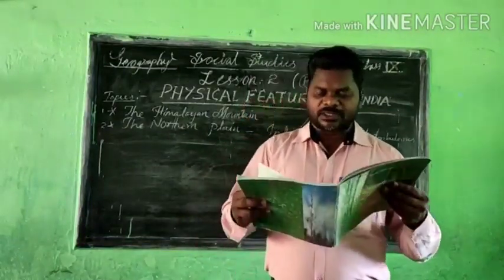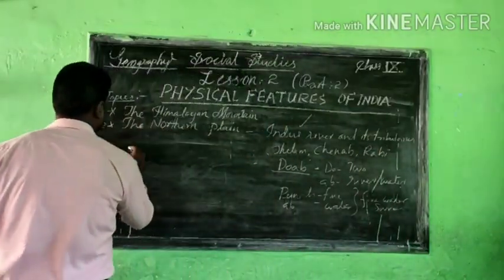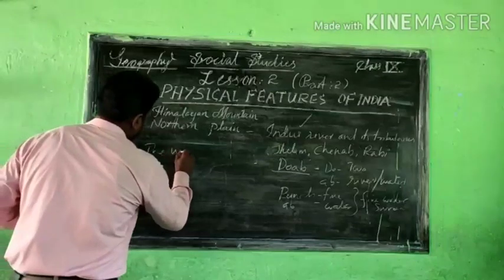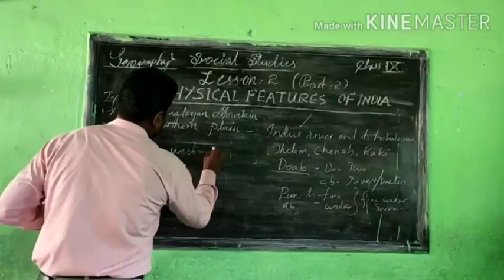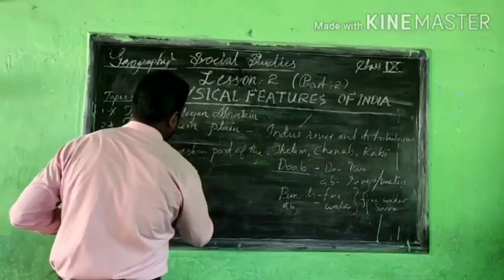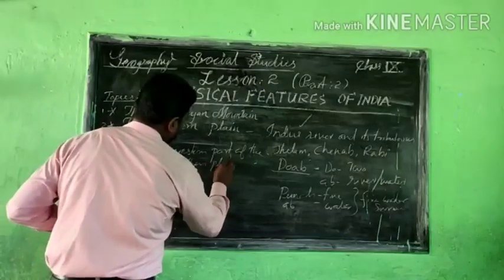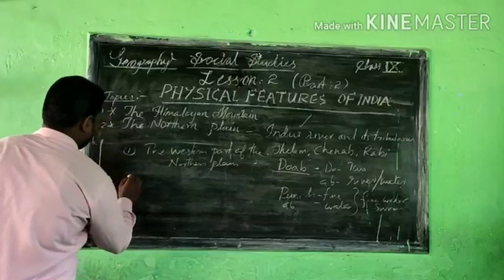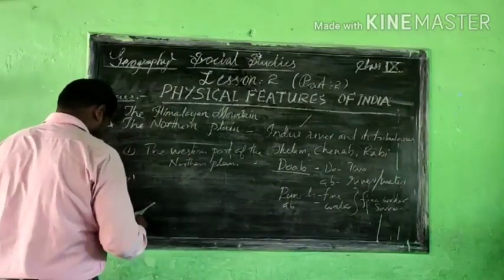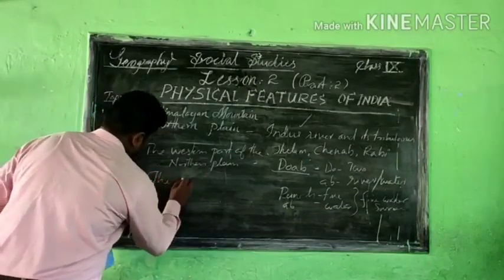First one is called the western part of the northern plain, and the second one is the Ganga plain.